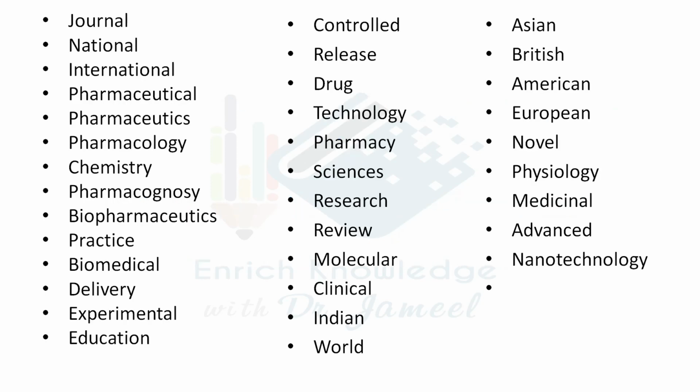There are thousands of words written in abbreviated form, out of which I have selected a few most commonly used words. Here is a list of words most commonly used in scientific journal names. If you learn the abbreviations of these words, you will be able to abbreviate a number of journal names for referencing. In coming slides, I have illustrated this with examples.